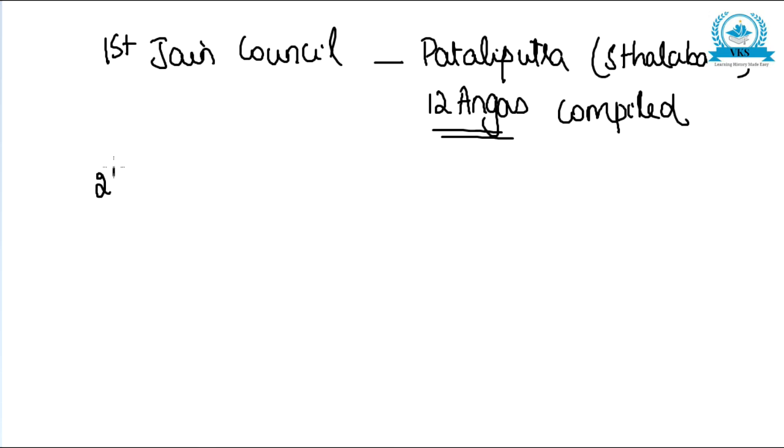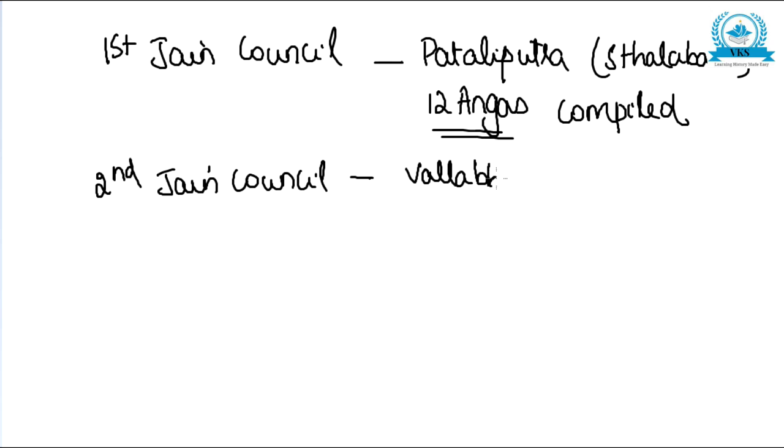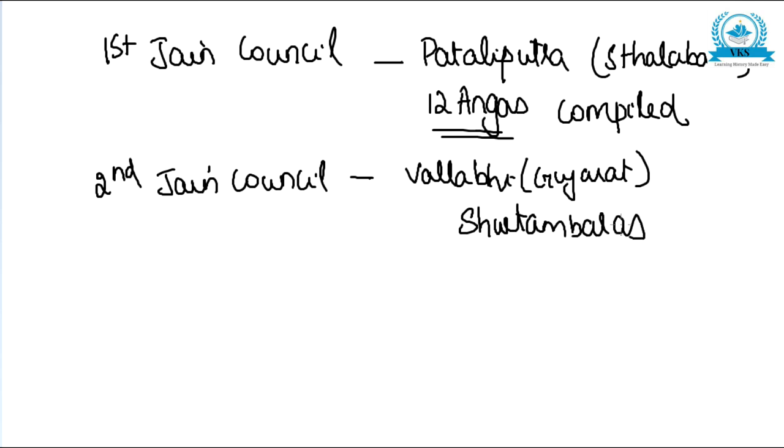Now let us see about the second Jain council. The second Jain council was held at Vallabhi in Gujarat in the 5th century AD, and this was held by the Svetambaras.